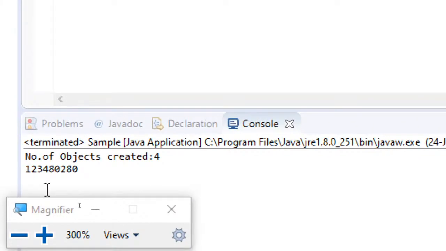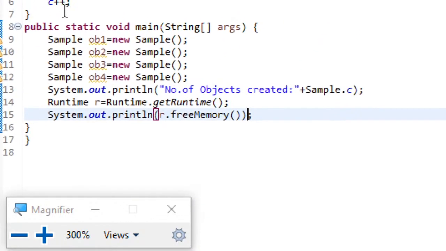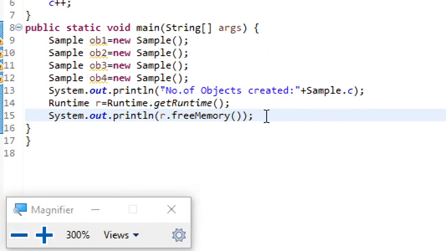Now you can see some value, that is 123480280. Understand, this is the number of bytes that is free. Now let's make these objects null.